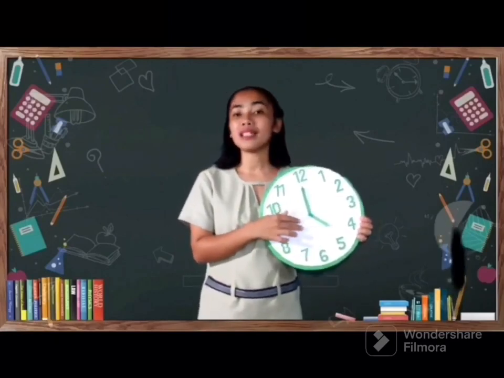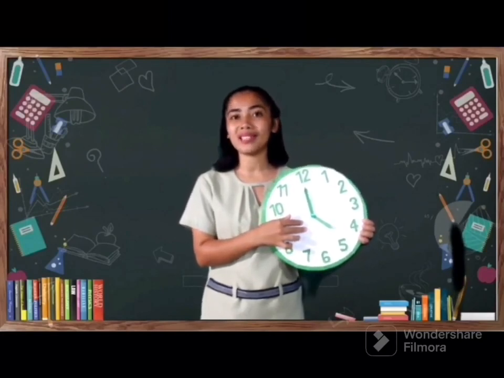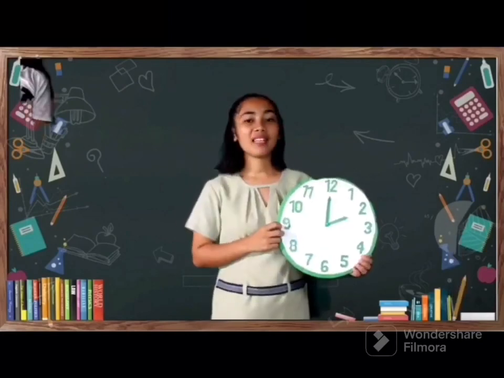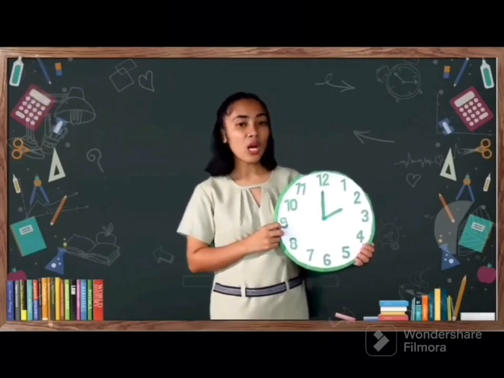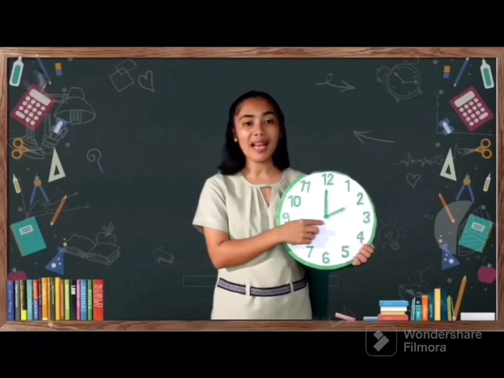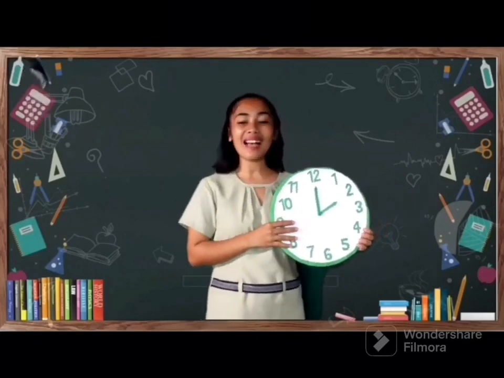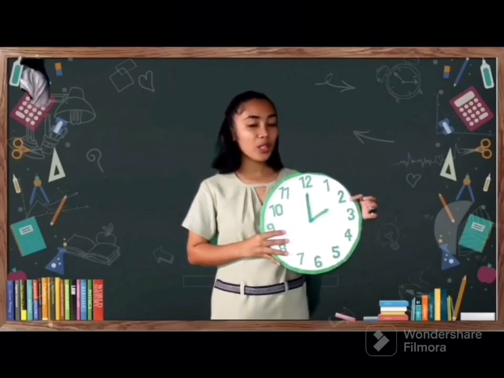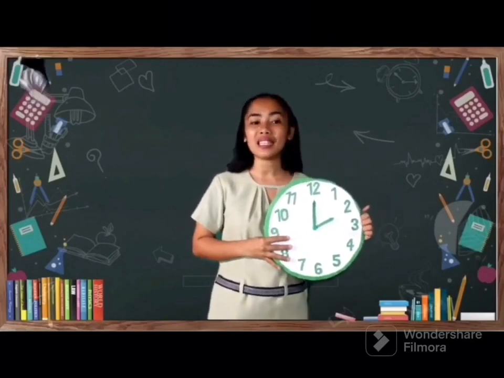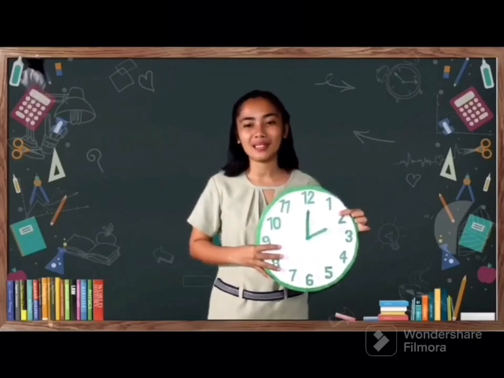Since an obtuse angle is an angle that measures greater than 90 degrees and less than 180 degrees. And acute angles measure less than 90 degrees. And since we are shown in this clock 2 o'clock, what kind of angle is this? Yes, this is an acute angle since it only measures 60 degrees. And an acute angle is less than 90 degrees, so 2 o'clock is an example of an acute angle.